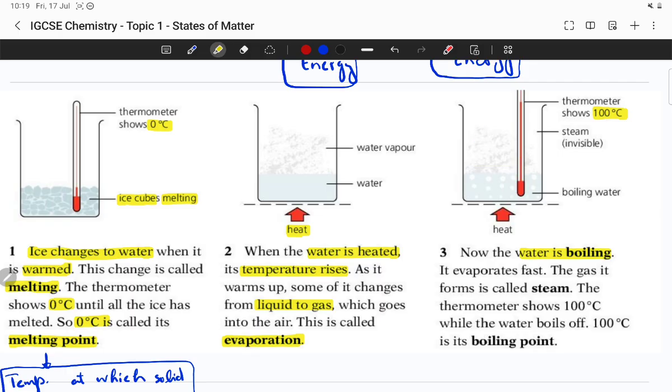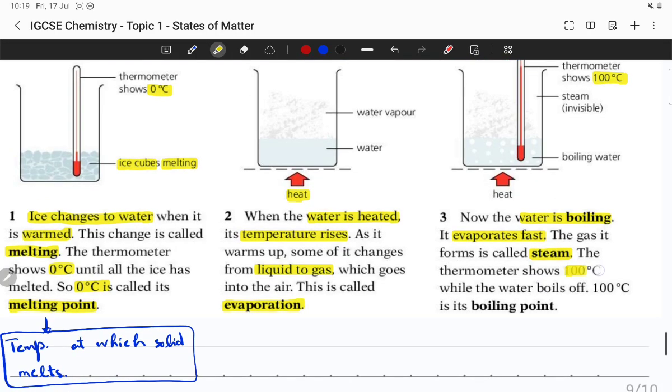The only difference between this one and this one is that when it's boiling, the evaporation takes place much more rapidly, and you can see all these bubbles coming out of it. It evaporates faster, and at this point when the water is changing into vapors, you can call it steam. It's just water vapors at the boiling point. So you can remember that the thermometer is showing 100 degrees Celsius, which is the boiling point of water.